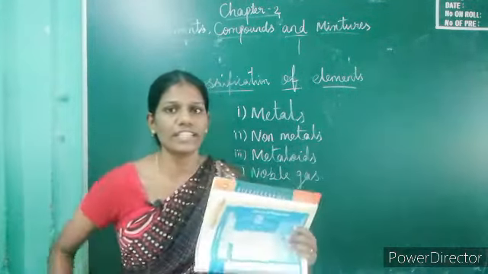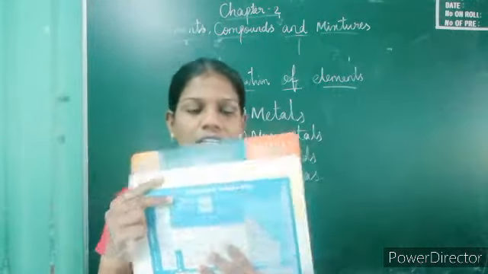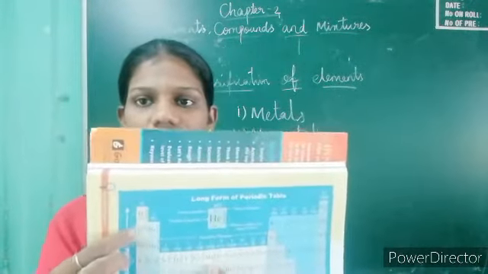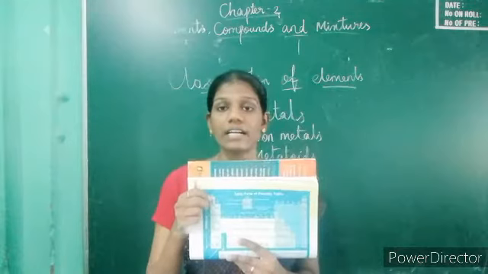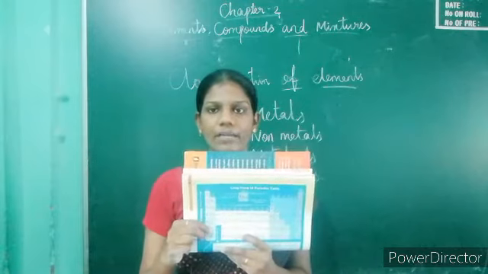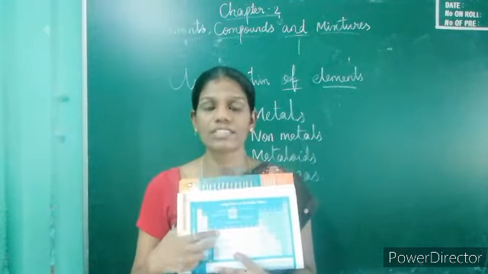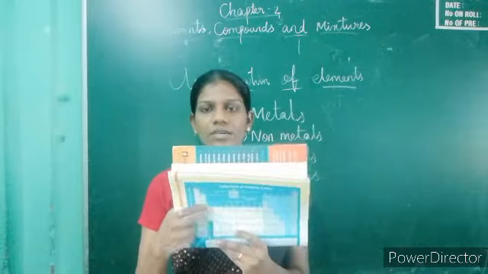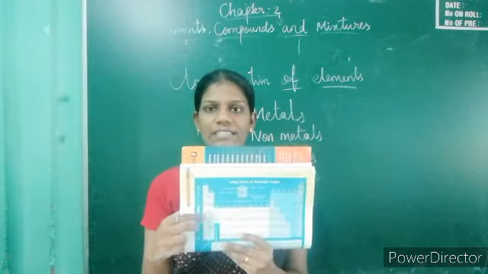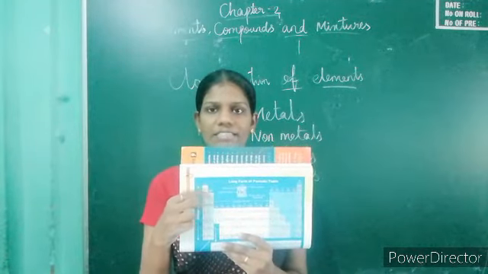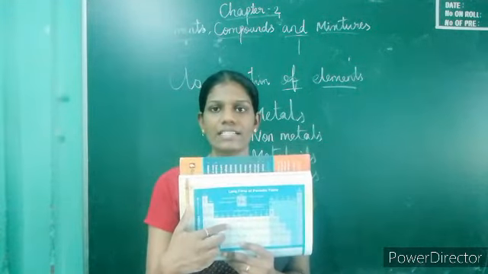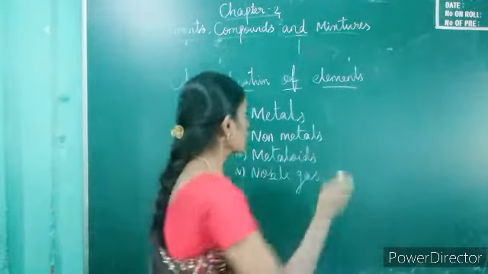Now we are going to see the periodic table, page number 20. Take page number 20. See here, the first row is called alkali metals, the second row is called alkaline earth metals, the third is called transition metals. From here to there are metals.